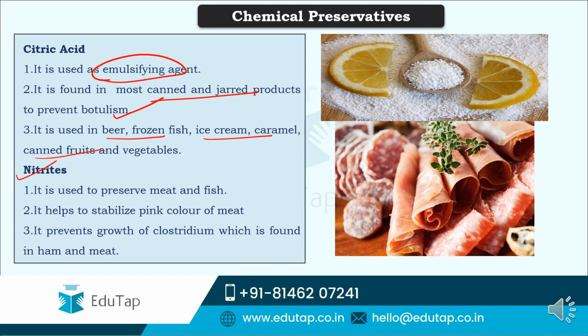Next comes nitrites. Nitrites are a chemical preservative generally used to preserve meat and fishes, and they help in stabilizing the pink color of meat. Along with that, they also prevent the growth of clostridium, which is found in hams and meats, and is dangerous as it can cause food poisoning in the person or the animal that consumes this meat.